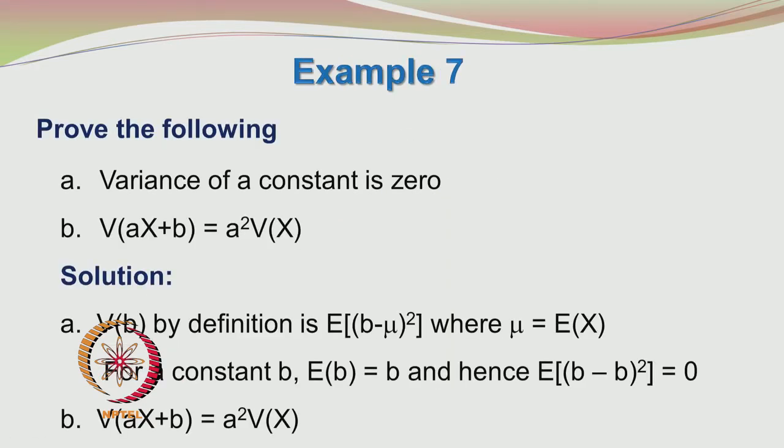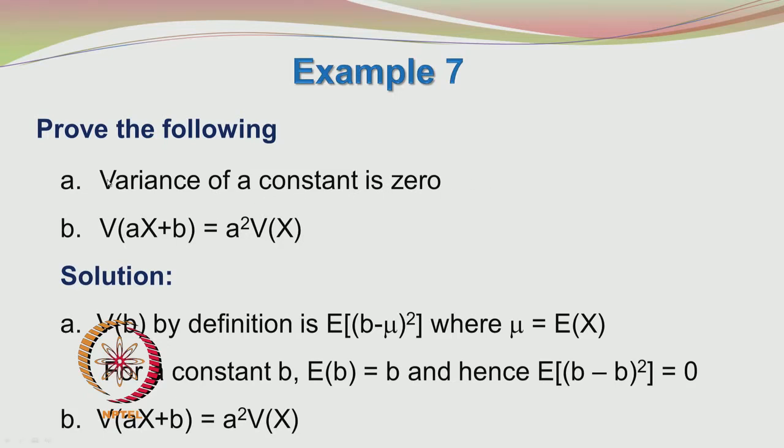Now, let us go to the 7th example. You have to prove that the variance of a constant is 0 and the variance of a linear combination of a random variable, in this case a simple linear combination ax plus b. For the particular case of variance of ax plus b, you have to simply show that it is equal to a squared variance of x. This is an important result, we will be frequently encountering it in our course.